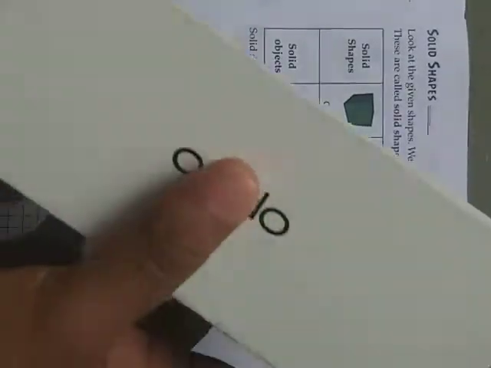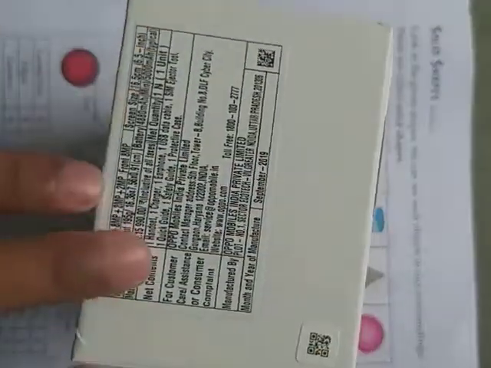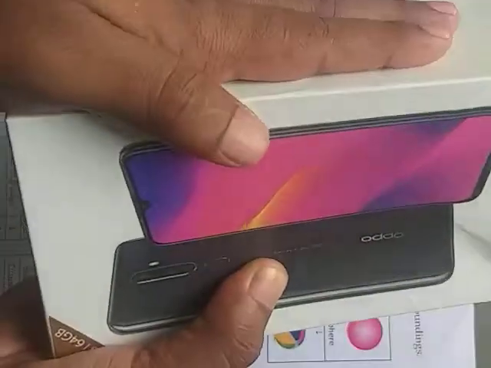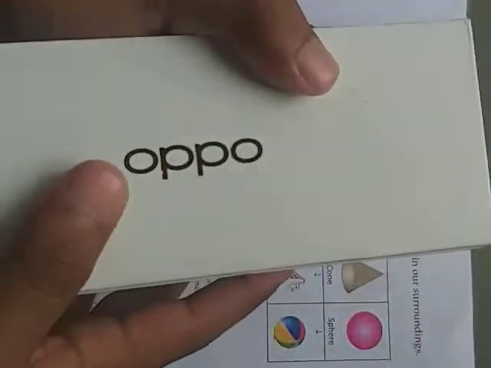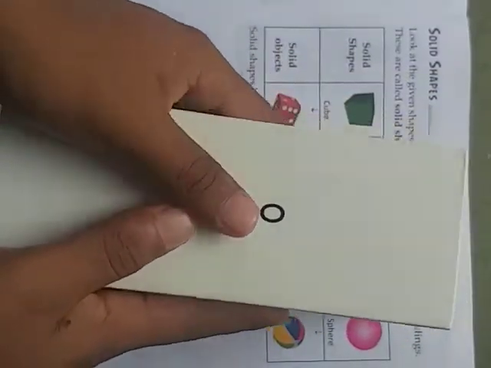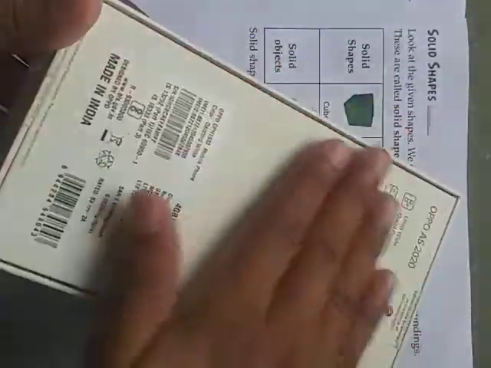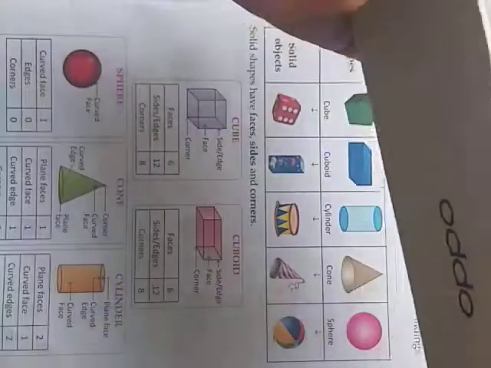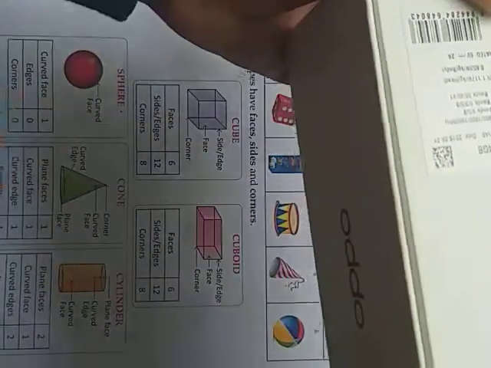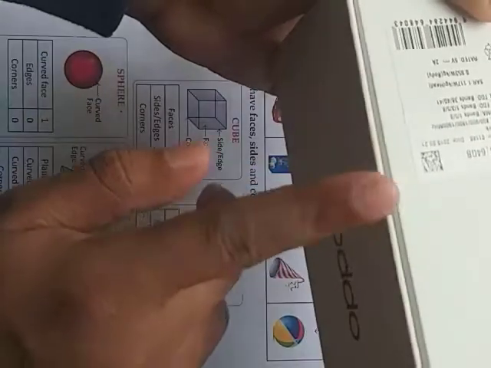This one mobile box is there. So if we consider only this face, it is a rectangular shape. But if we consider this full box, this we can touch or feel. So this is called the solid shape because it has faces and corners. You can see these corners and plane faces, and it also has height, but plane shapes don't have height.